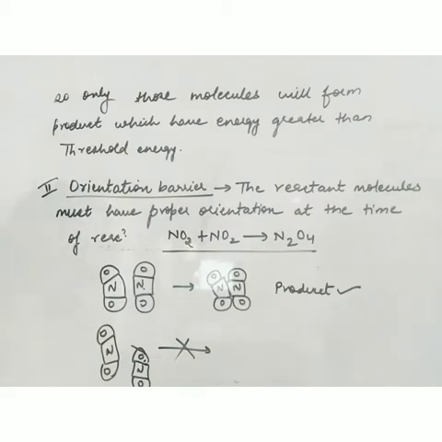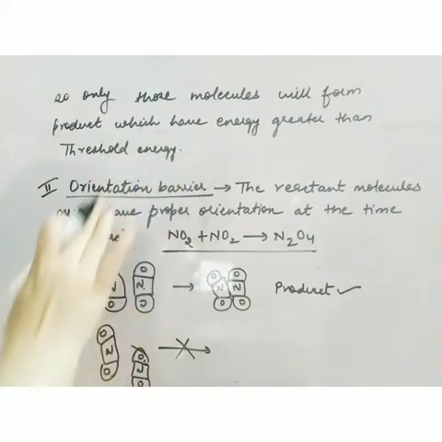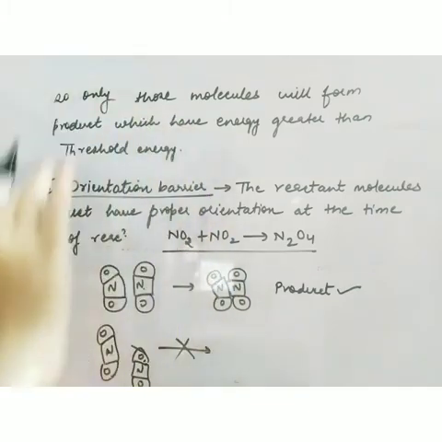So if the molecules have sufficient energy, but the orientation is not proper, then also the reaction will not occur. If the orientation is proper, but energy is not sufficient, then also the reaction will not result in product formation. It means that suppose I have 1000 molecules in a container, how many molecules will satisfy these two criteria? Very few. Only a few molecules will have threshold energy and proper orientation during the collision. So very few molecules will cross both the barriers. It means the rate of the reaction is quite less as compared to what we think.